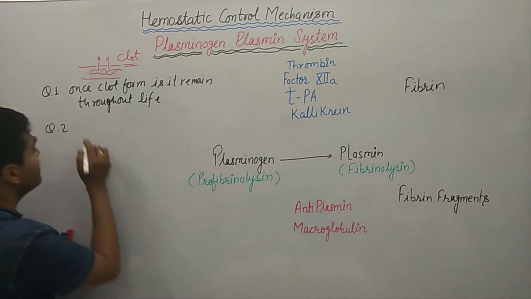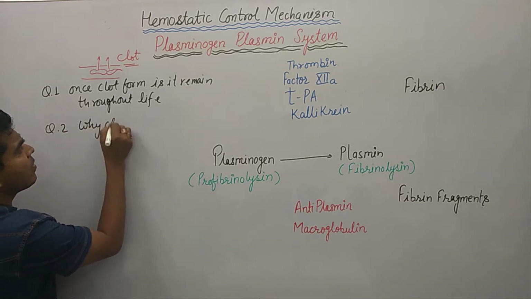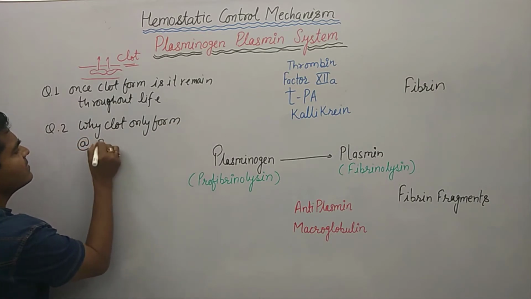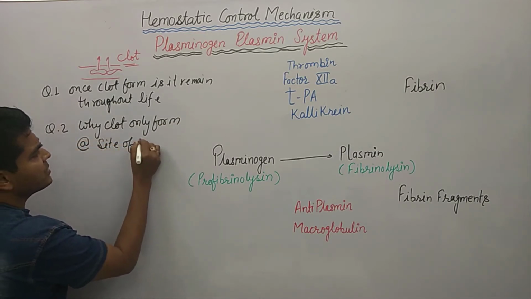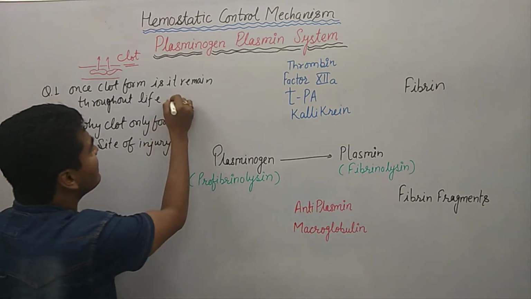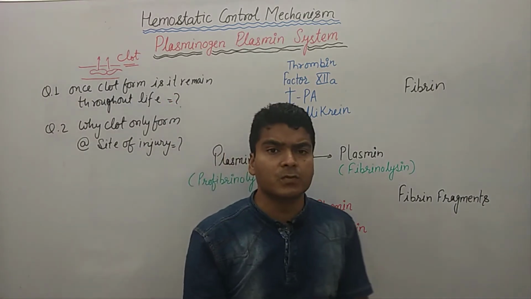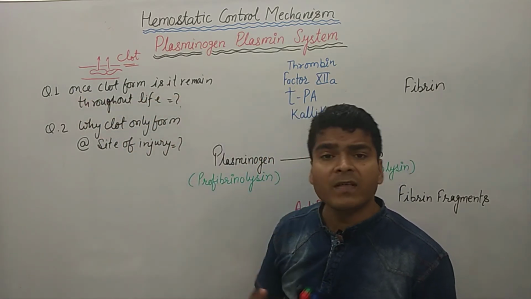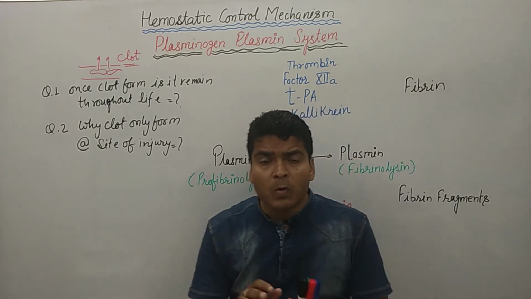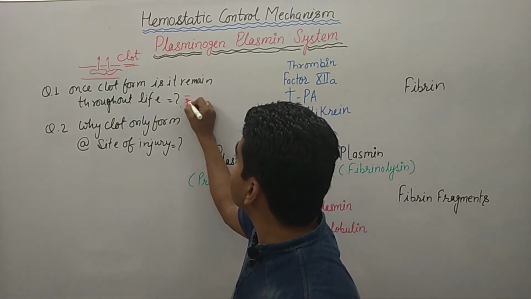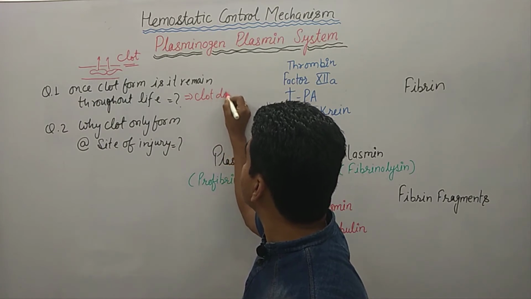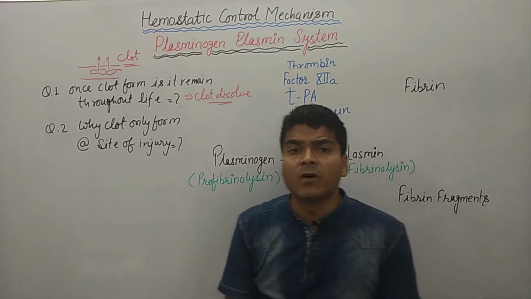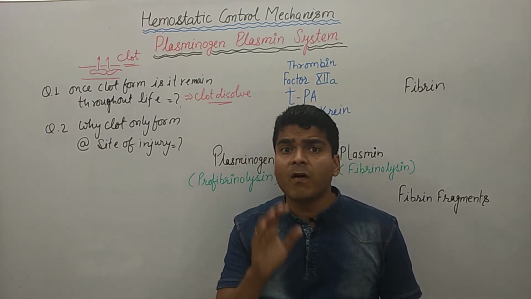Why does the clot only form at the site of injury? In this lecture we will try to answer both of these questions. The first question is, once a clot is formed, does it remain throughout life? The answer is no. The clot may dissolve. So there is a process of clot dissolution. What is the process of clot dissolving?